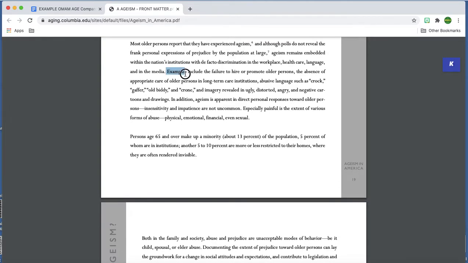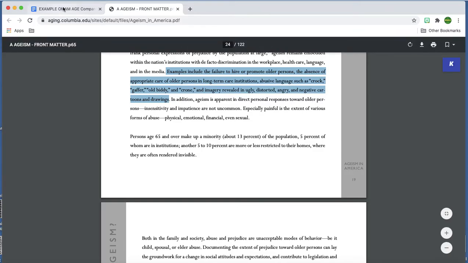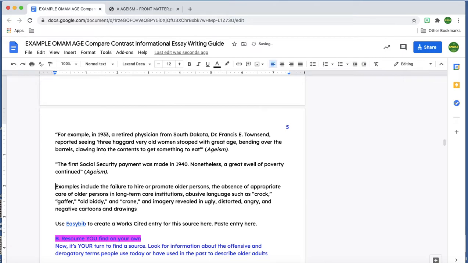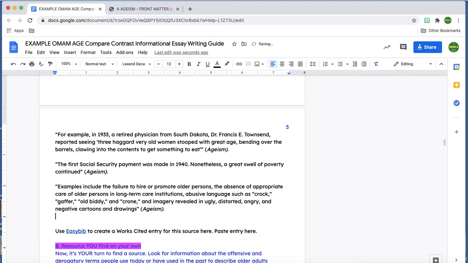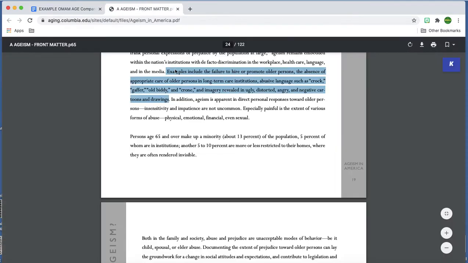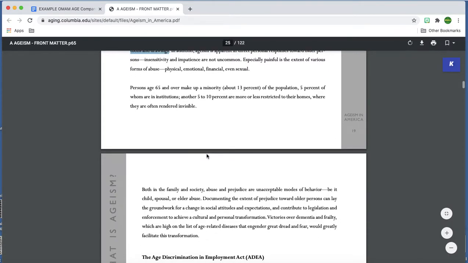Okay, so here's some examples of offensive things that people are called and times that older people may experience discrimination, and ways they may experience discrimination. So I'm going to go ahead once again and get ready to make sure this is cited properly. And I'm going to keep going. I'm just going to read just a touch further, and see if there's anything else I think I can use.